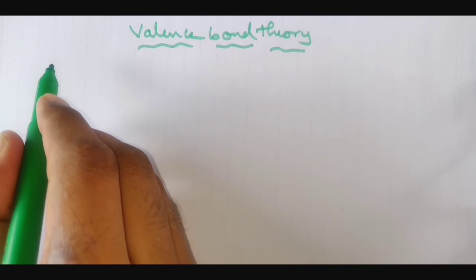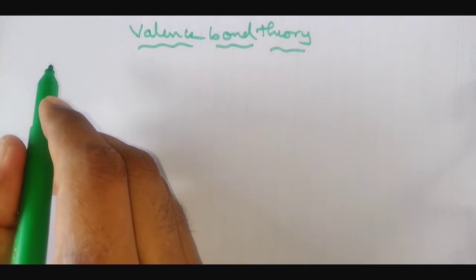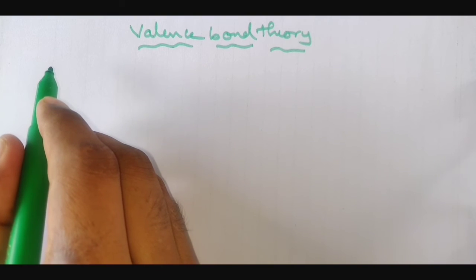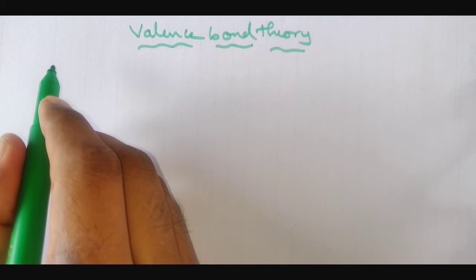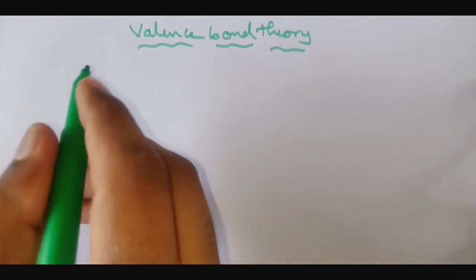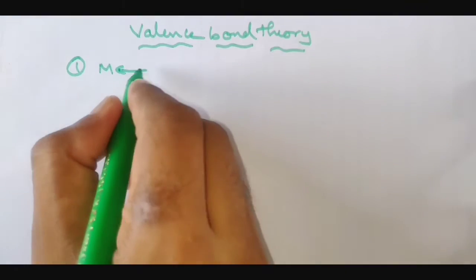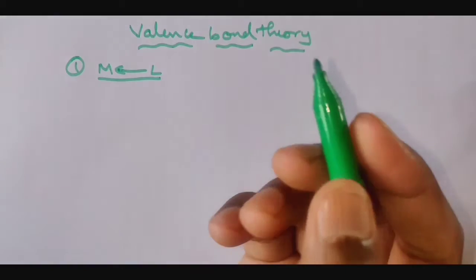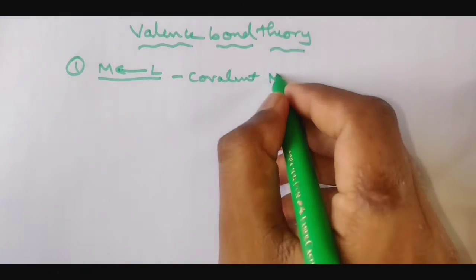Firstly, according to this theory, we have to understand some assumptions regarding the valence bond theory. The main assumption is that the bond between the metal and ligand in a coordination complex is covalent in nature.